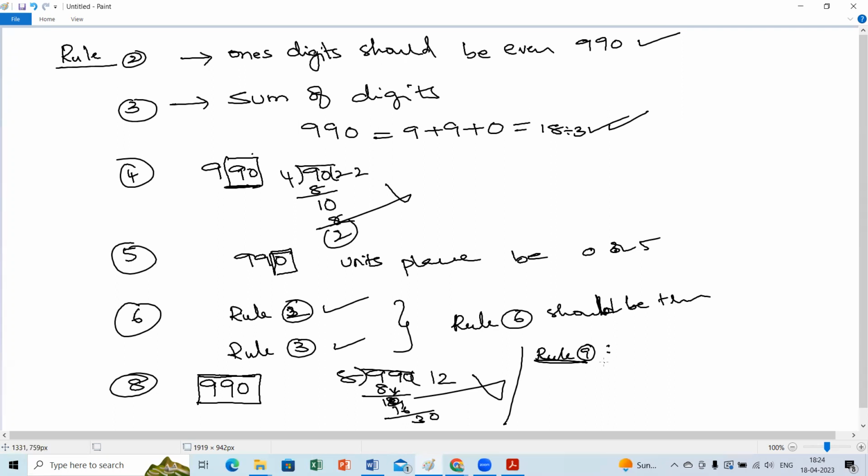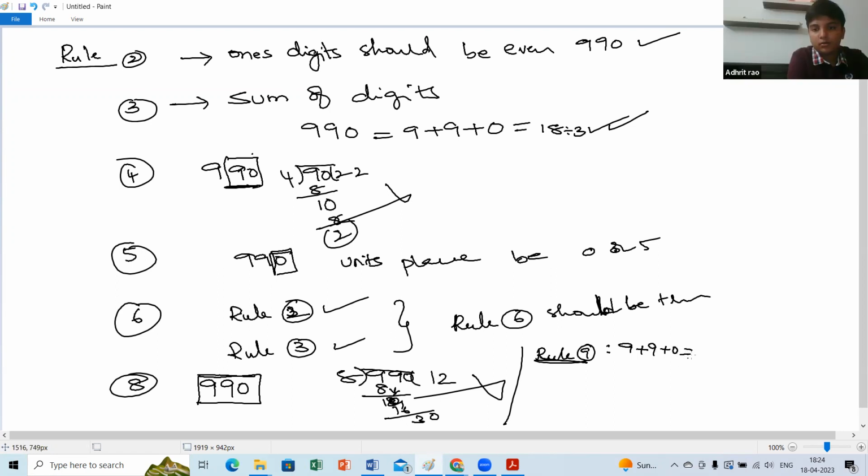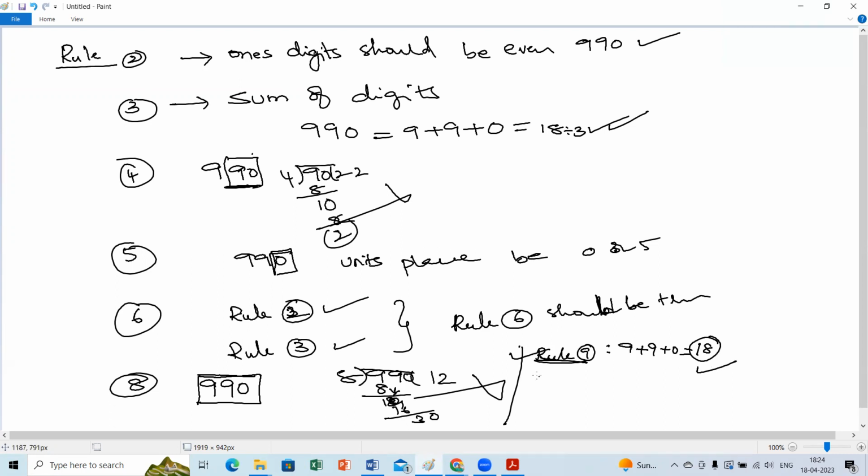What is rule 3, Adrit? This is a question for you only. Sum of digits: 9 plus 9 plus 0, how much? Ma'am, 18. 18 will go in the 9 table or not? Yes, ma'am. Yes, so rule 9 is true. Very good. What about rule 10?